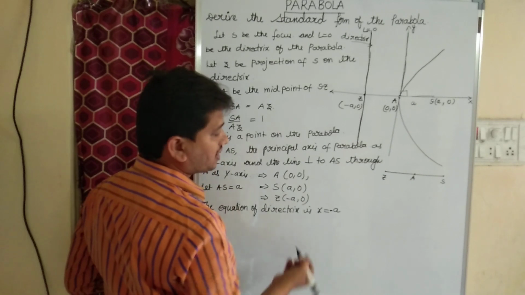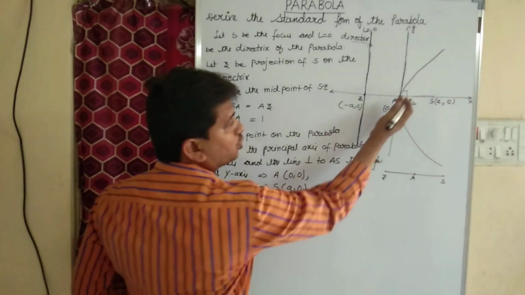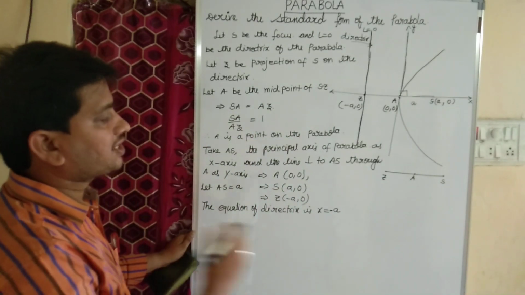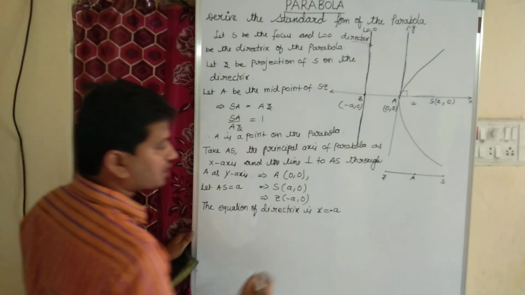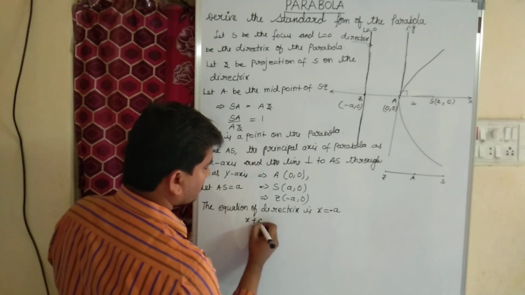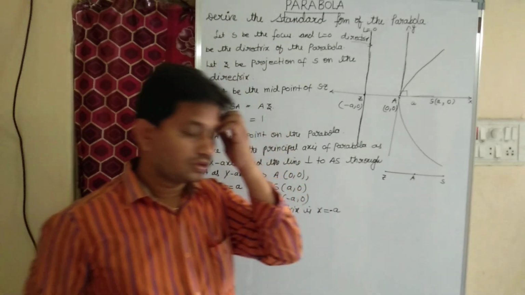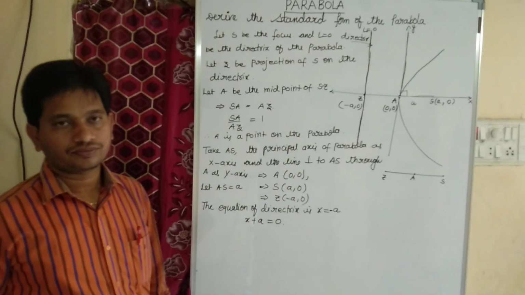What is the equation of the directrix? x equal to minus A, because its distance from the y-axis is A units. That is the reason x equal to minus A. If you transpose, it becomes x plus A equal to 0. Okay? Till here clear, children?